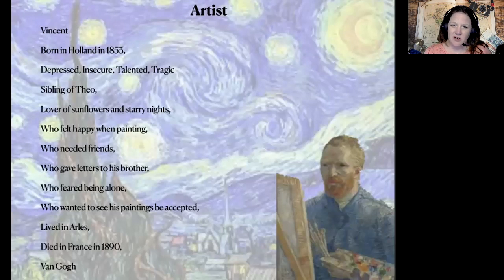So I'm going to read it to you. Artist is my title. Artist. Vincent, born in Holland in 1853, depressed, insecure, talented, tragic, sibling of Theo, lover of sunflowers and starry nights, who felt happy when painting, who needed friends, who gave letters to his brother, who feared being alone, who wanted to see his paintings be accepted, lived in Arles, died in France in 1890, Van Gogh.